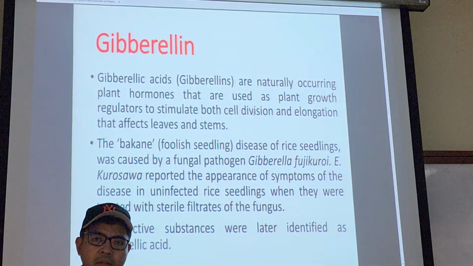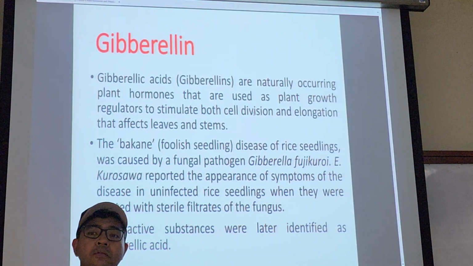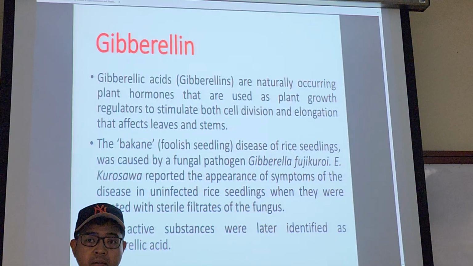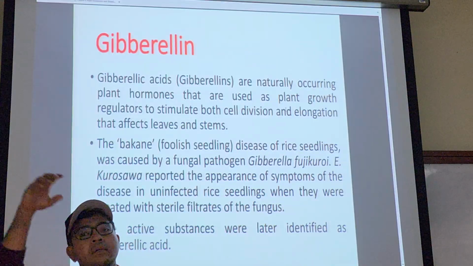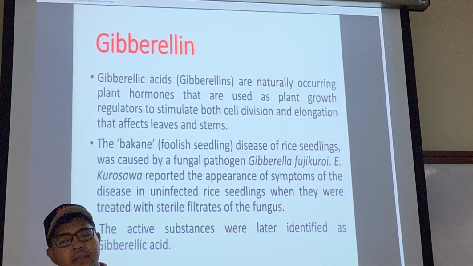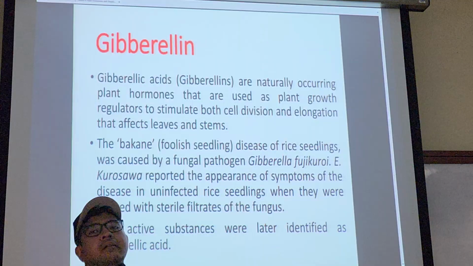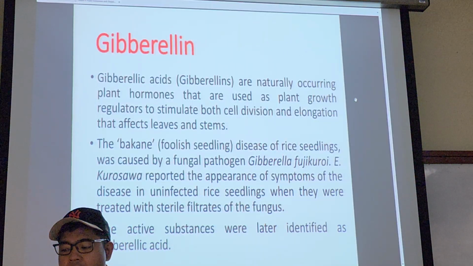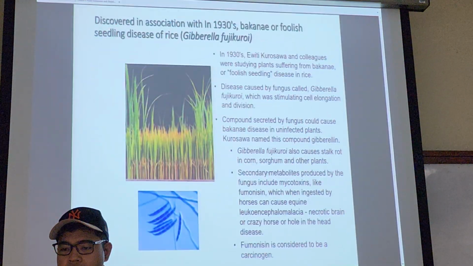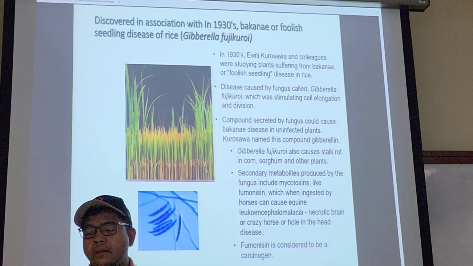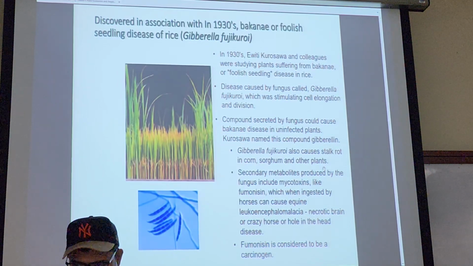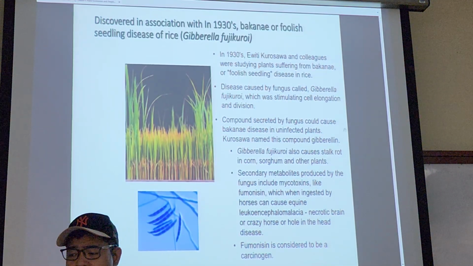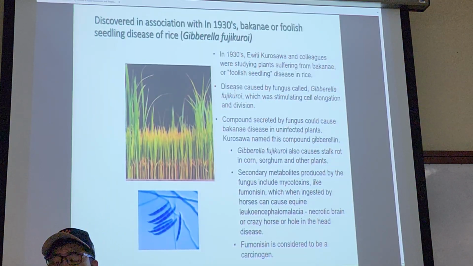Like the redox potential. That's why you see that some compounds, like the formazan, the tetrazolium, have an oxidized form and a reduced form. One is colorless, one is red. That's why. Right, so let's see the story of Bakane, the story of gibberellin. It was about 100 years ago. These Japanese people detected something happening to the seed.